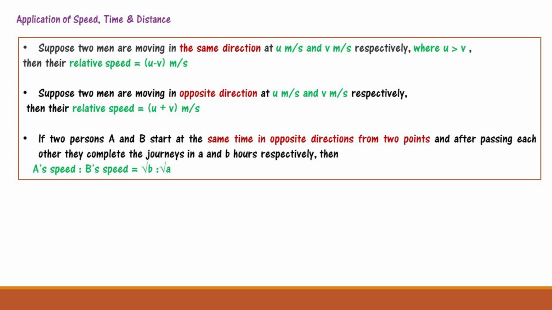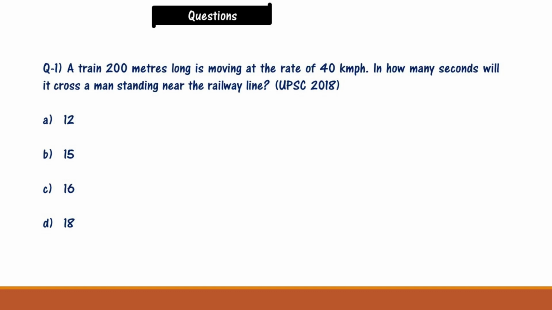Now if two persons A and B start at the same time and are moving in opposite directions from two points, and after passing each other they complete the journeys in A and B hours respectively, then A's speed in ratio to B's speed will be under root B ratio under root A, that is, root B to root A. Okay. Now let us solve some questions.